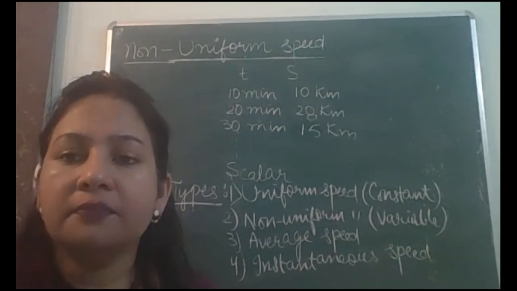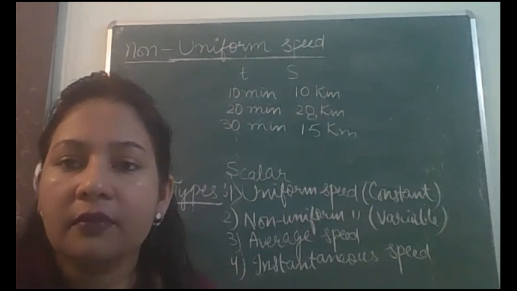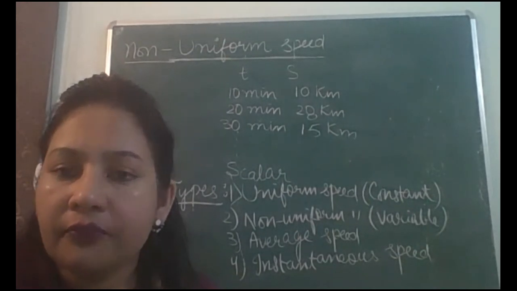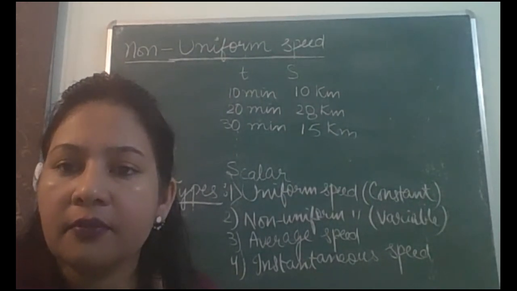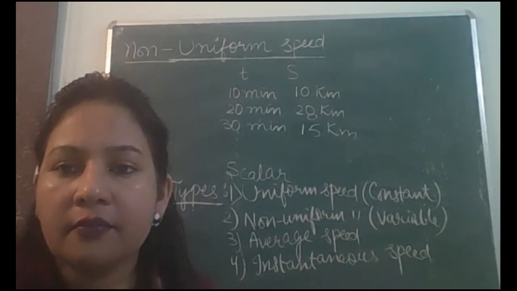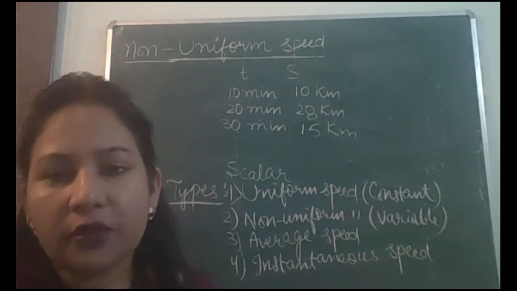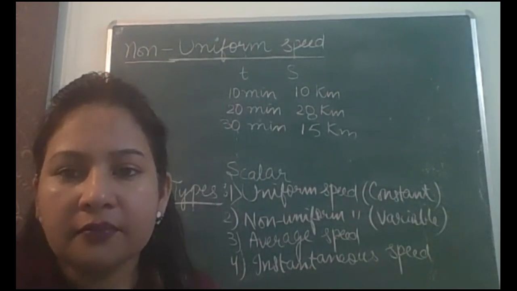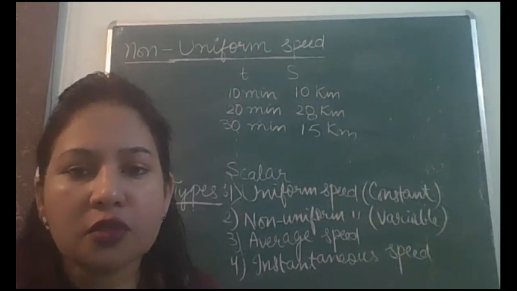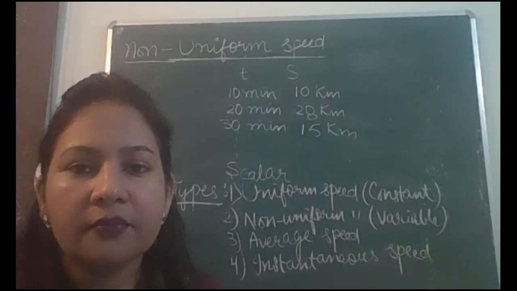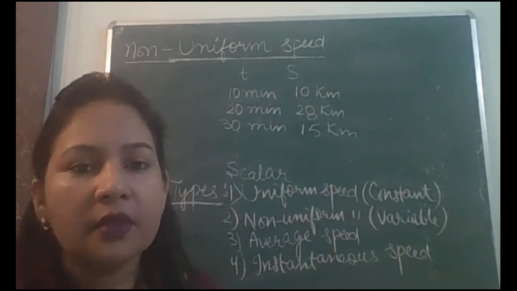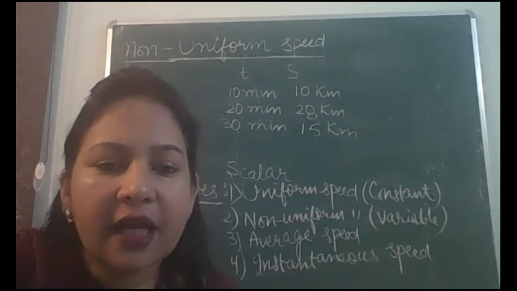Yes, Titiksha? Ma'am, can we write like this? Non-uniform speed is that in which equal distance can be covered in unequal intervals of time or vice versa. You can write. Vice versa means the reverse is also true. Okay? Thank you, ma'am.